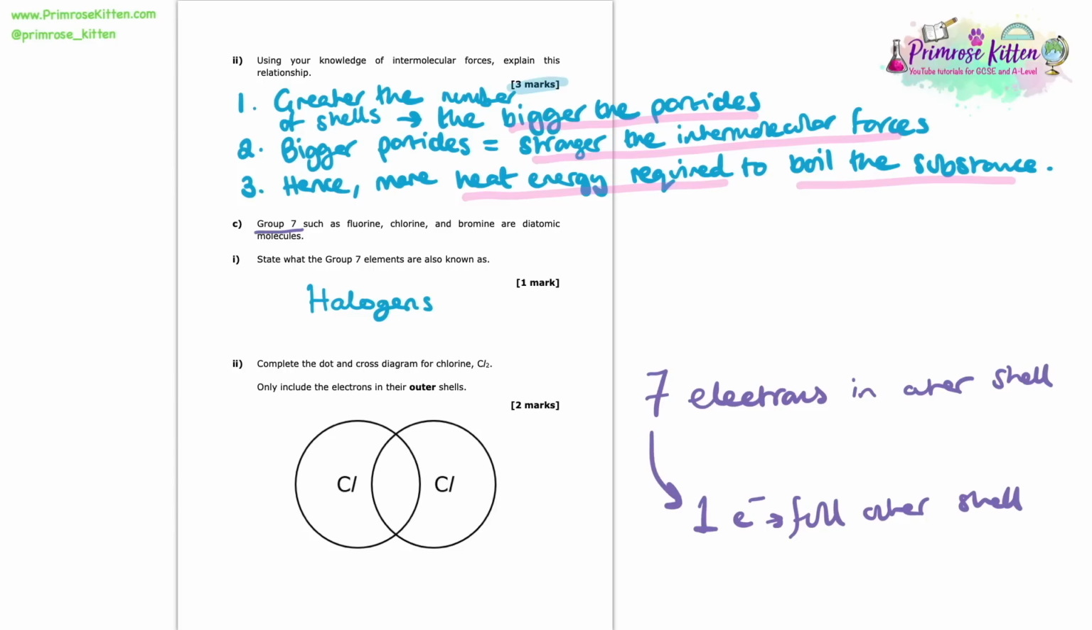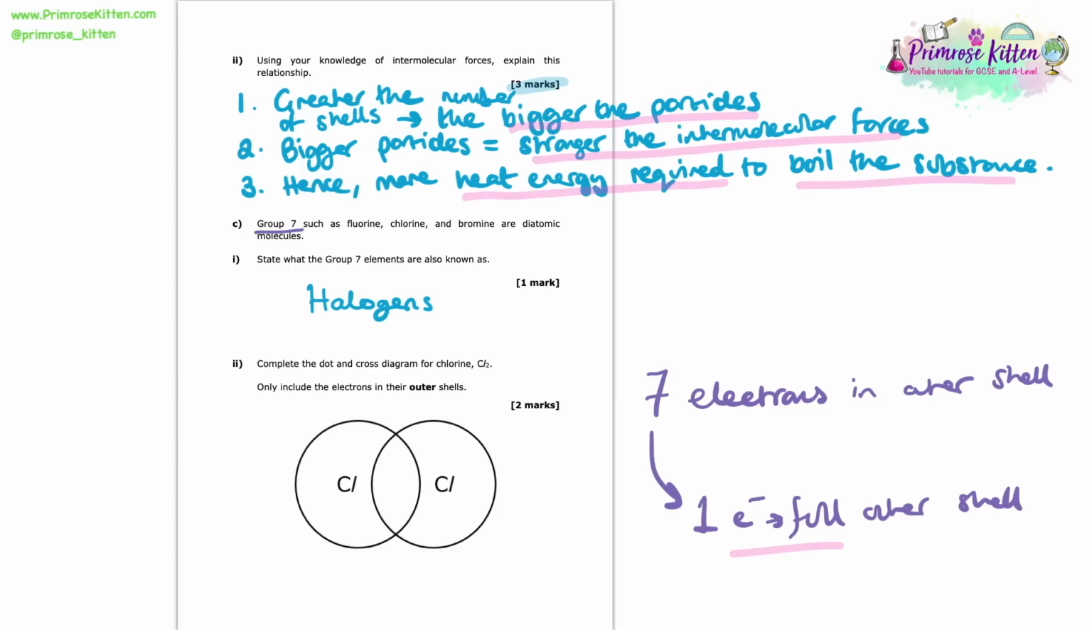So we're not going to see just 1 on its own. We're always going to see them in multiples of 2. So there's going to be 2, or there's going to be 4, or there's going to be 6, and so on. So here we know that each chlorine needs to gain 1 electron. So if it needs to gain 1 electron, then it's going to have to put 1 in itself.